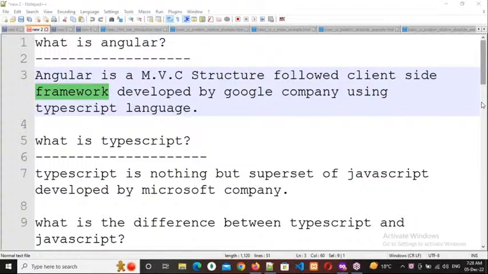So like that, whenever you are developing an application, we can have two choices. We can develop our application by using any core language, or else we can go for any available framework. If you choose a core language, then as a programmer, whenever you are developing an application, we need to take care of three things. One is performance. Second is security. And the third is SEO friendly URLs.